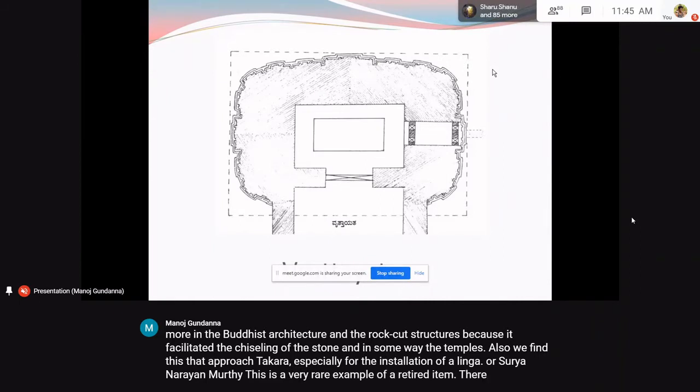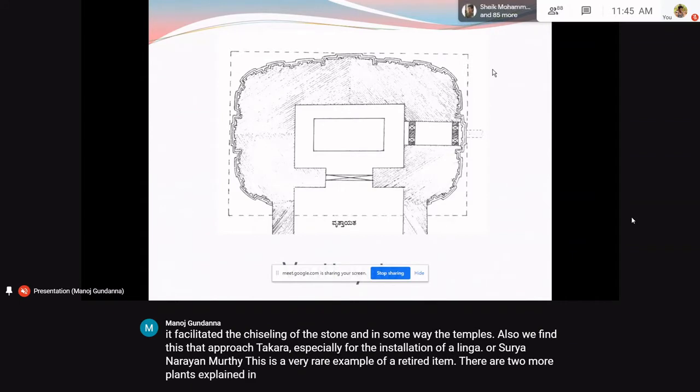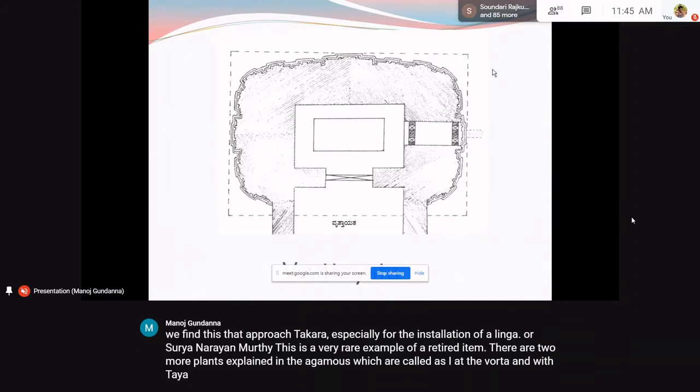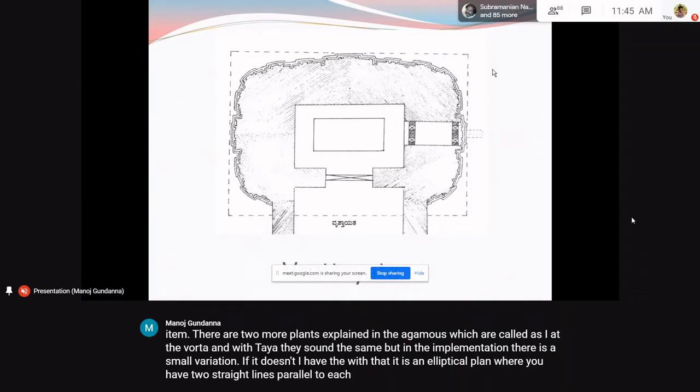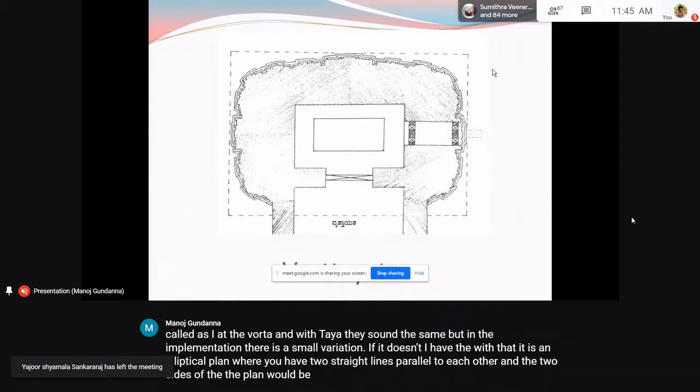There are two more plans explained in the Agamas, which are called Ayata Vritta and Vrittayata. They sound the same, but in the implementation, there is a small variation. An Ayata Vritta is an elliptical plan where you have two straight lines parallel to each other, and the two sides of the plan would be semicircular.